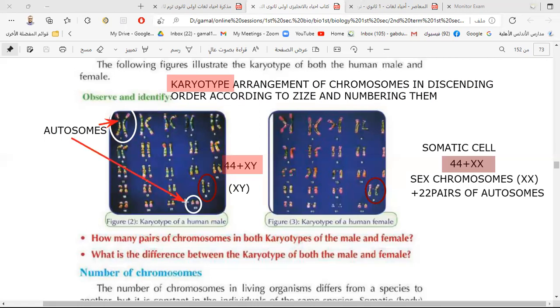Only the last pair is called the sex chromosomes, which are different between male and female. Only this pair is different, but all autosomes are similar between male and female.